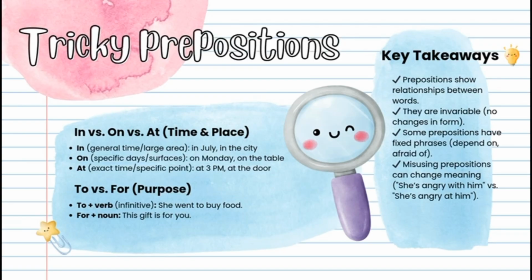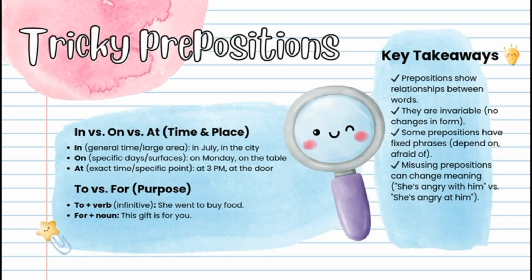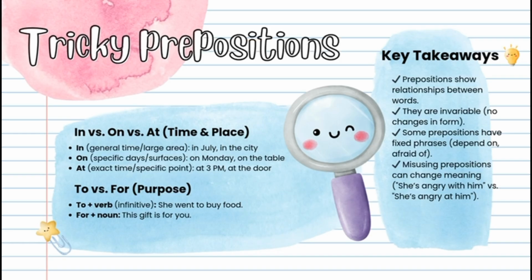And last but not least, I'm going to explain the tricky prepositions, or common mistakes that we make while using them. So we have in versus on versus at, that would be time and place prepositions. The first one, in, is used for general time or large area. On is used for specific days or surfaces, and at is used for exact time or a specific point. And the other one is to versus for, that is a purpose preposition. So we have to plus verb infinitive, and we have for plus noun.